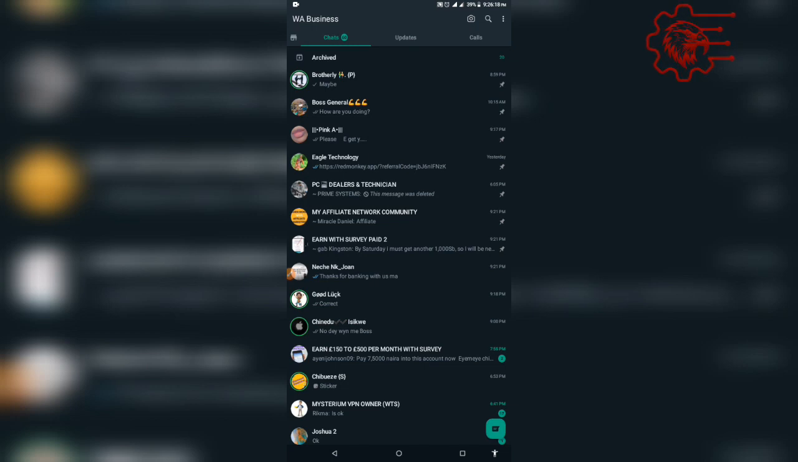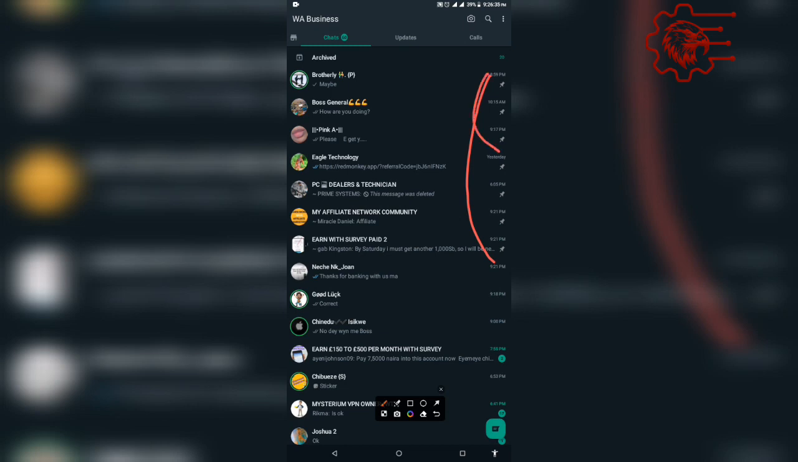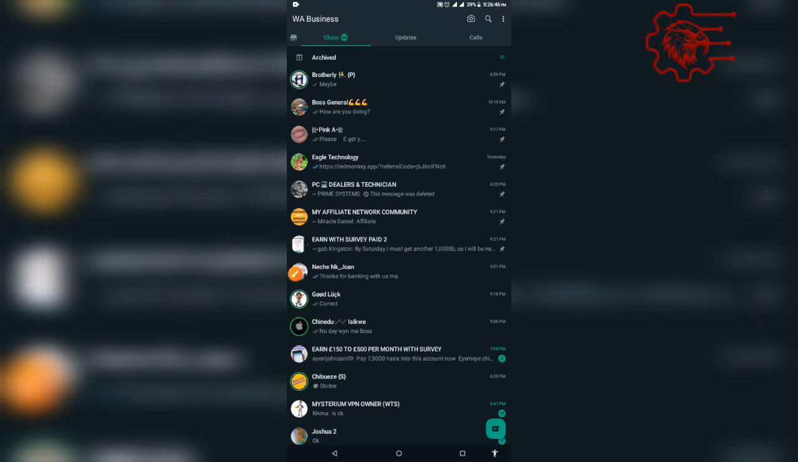Today, guys, I'm going to show you how you can pin more than 3 chats here on WhatsApp. As you can see, currently I have 7 chats pinned here. Yeah, I have 7 of them pinned. But normally on WhatsApp, we are only permitted to pin only 3. Try it and see. But there is this WhatsApp trick that you can use to pin more than 3, as you can see mine.